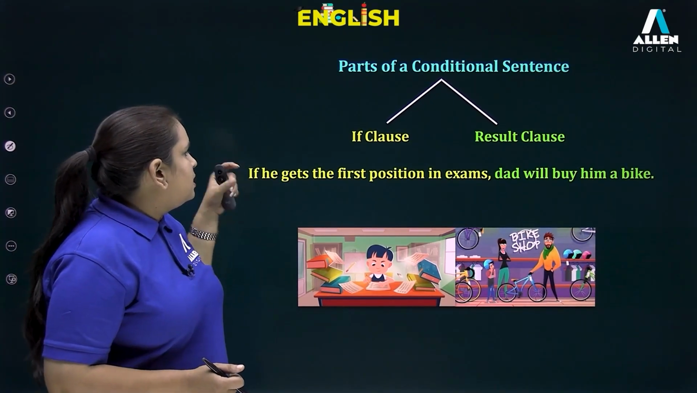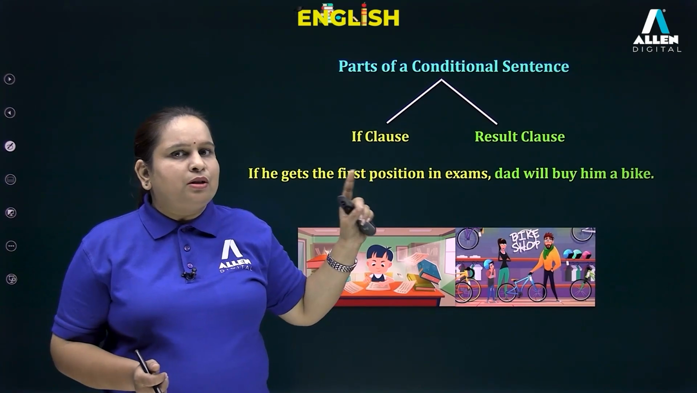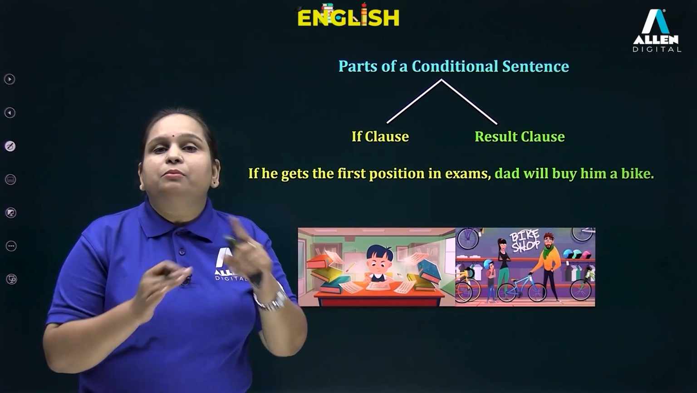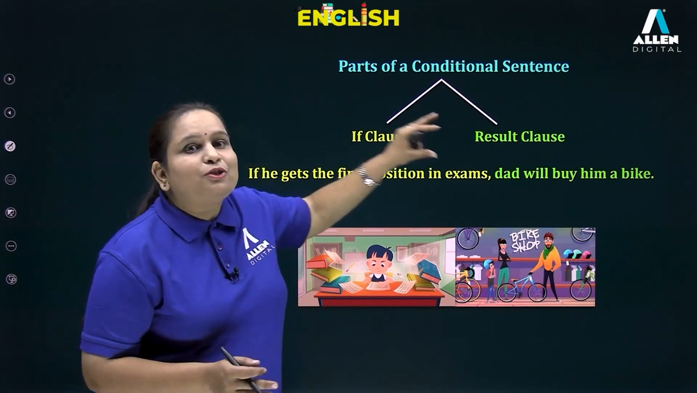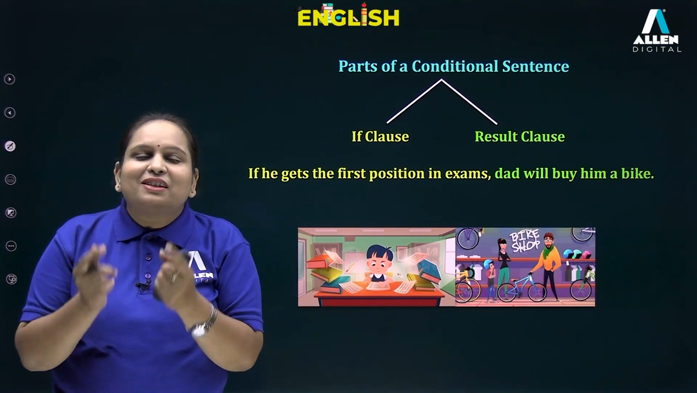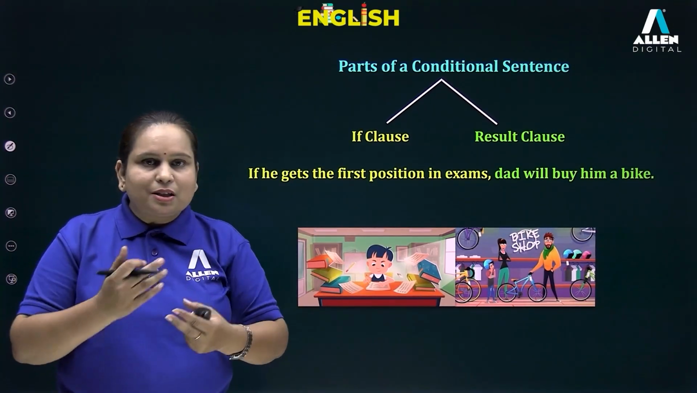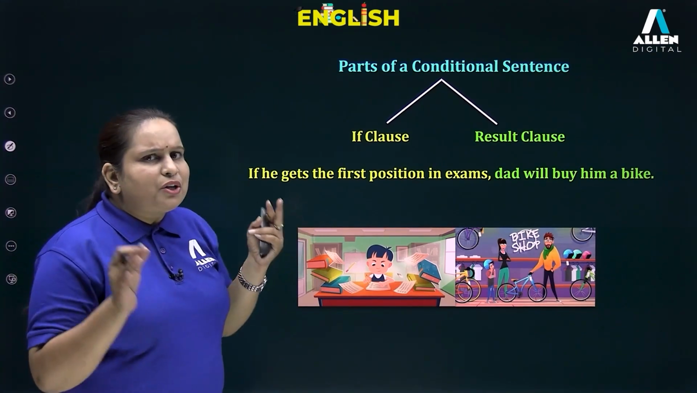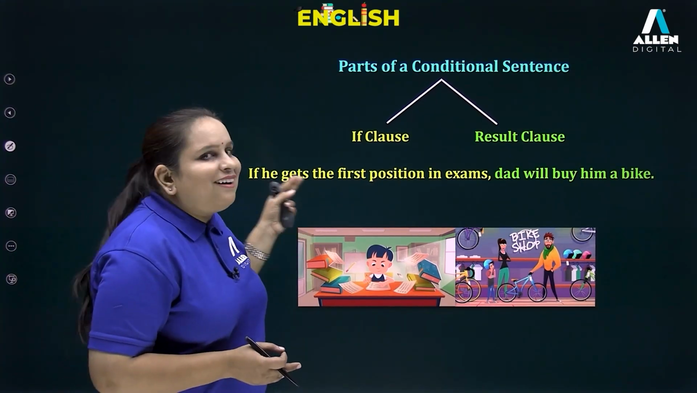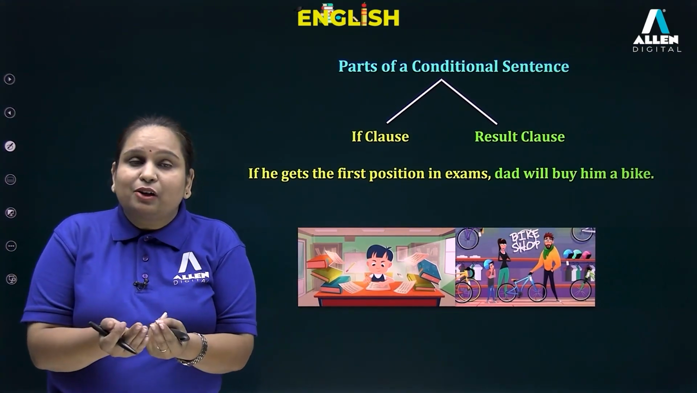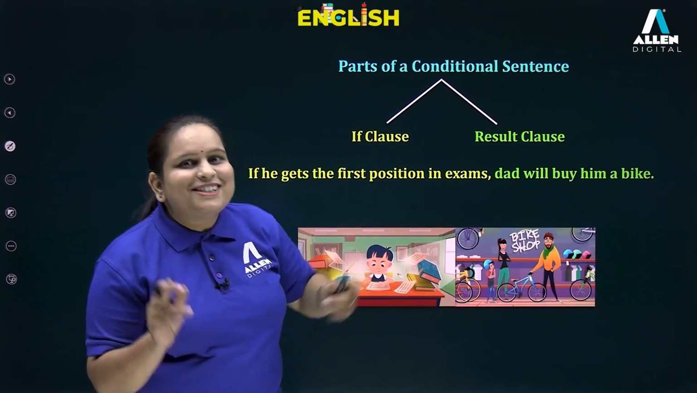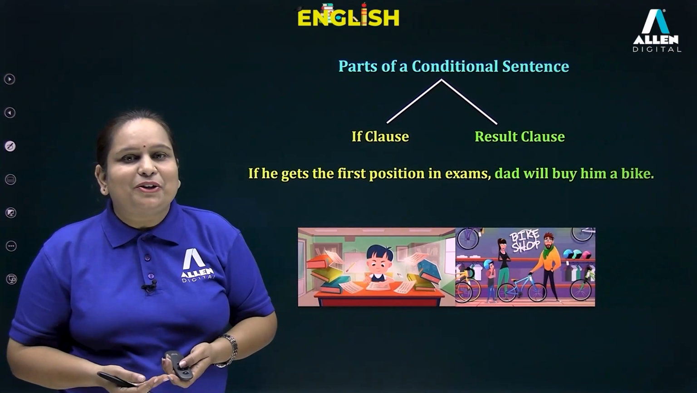But what about this part? If he gets the first position in exams, this is not giving any complete meaning. So basically, this is dependent on this part in order to give its complete idea. So I hope this is clear to everyone. What you have to remember is that this part is your if clause or conditional clause, and the other part is your result clause or main clause.